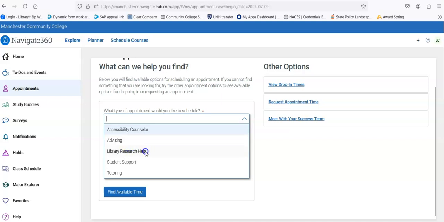If you need help with research and you want to connect with a librarian, this is a great option here, and they can certainly help you with research and getting started on papers.